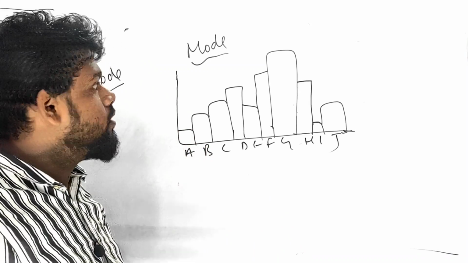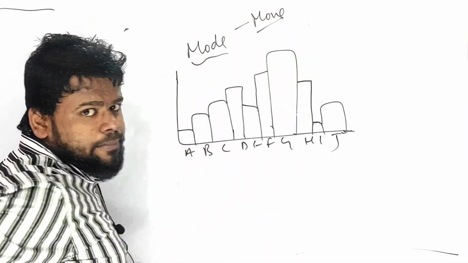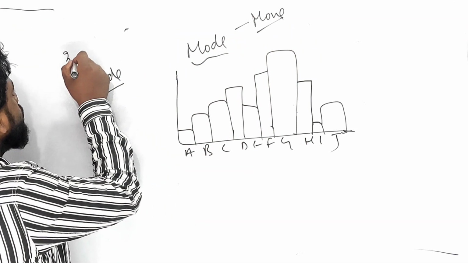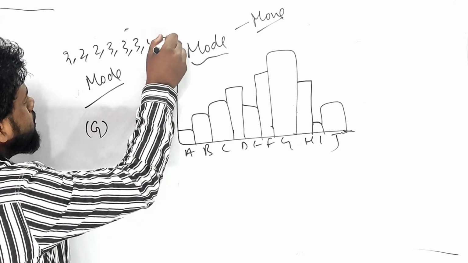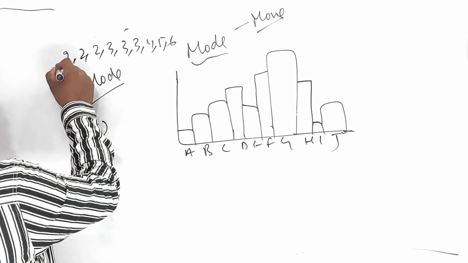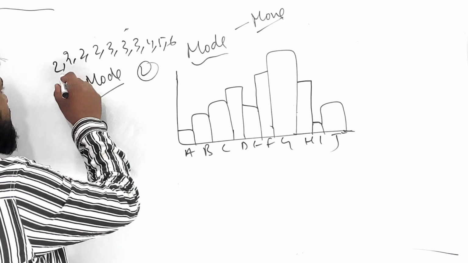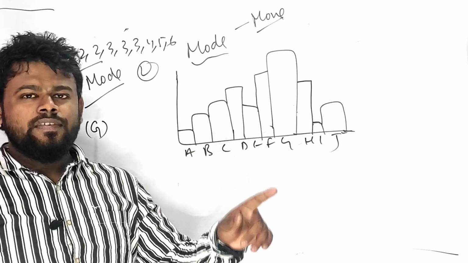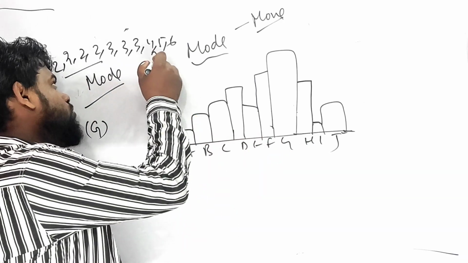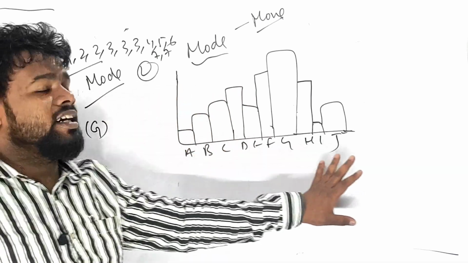How to find out the mode? Mode means more, highest frequency. Suppose 2, 2, 2, 2, 3, 3, 3, 4, 5, 6. If I ask you which one is the mode over here, you can say 2 is the mode because it is the most frequent. 2 appears 4 times, 3 appears 3 times, and 4, 5, 6 appear one time each. Is it clear? But how can you find the mode here?